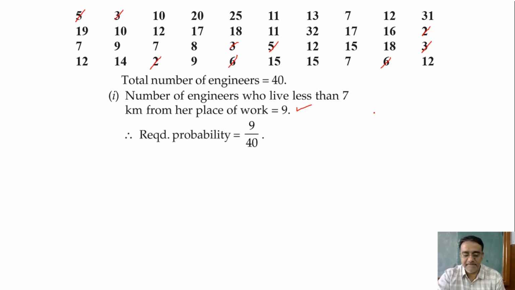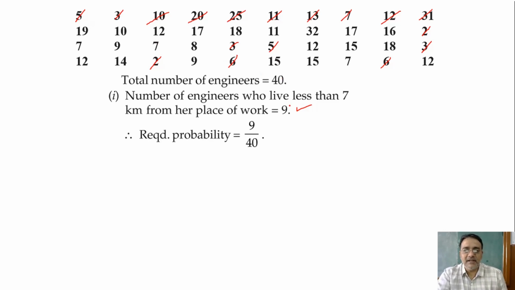9 upon 40. Okay. Now the number of engineers who live more than or equal to 7 kilometers. Wait, no need to count.